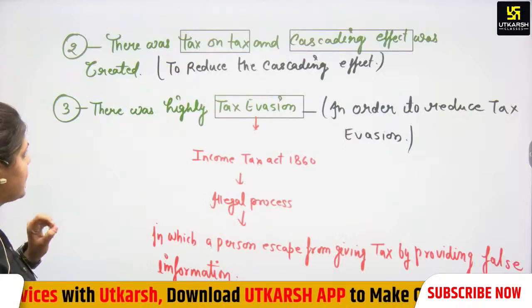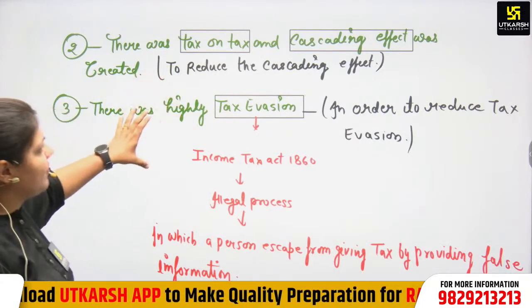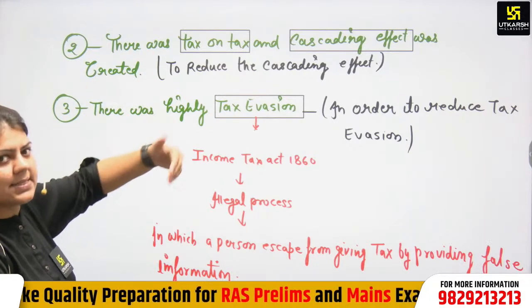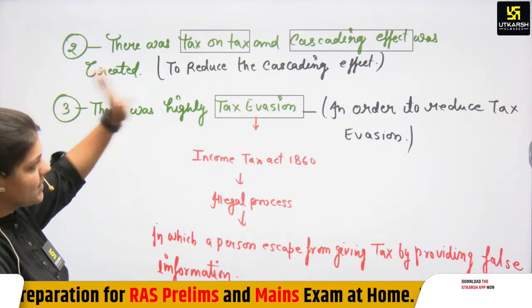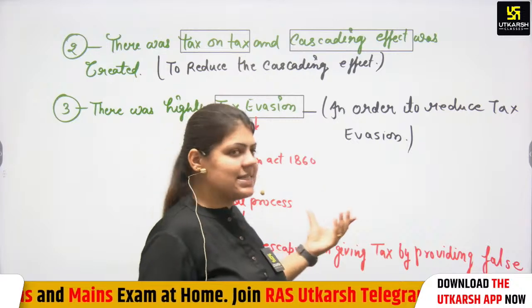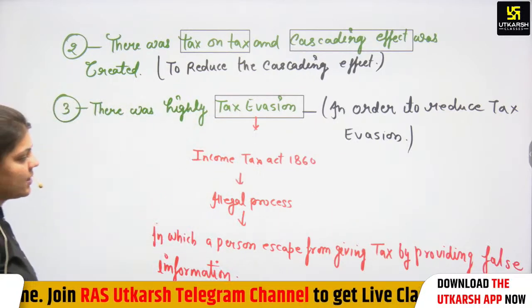And the second point is to reduce the cascading effect. What is cascading effect? When tax is imposed on the tax, again tax is imposed on the tax, it is cascading effect. And there was high tax evasion, and in order to reduce tax evasion, there was a need of a tax system. The Income Tax Act 1816 defined tax evasion.